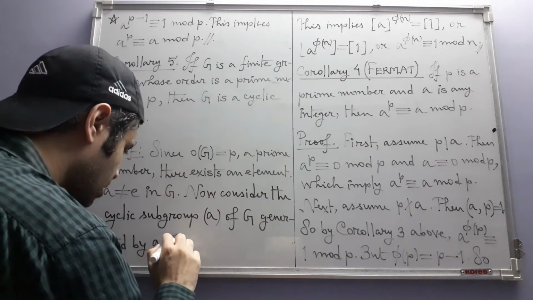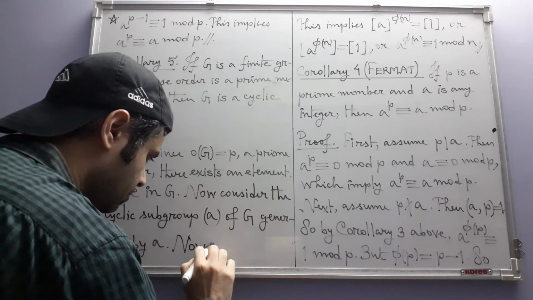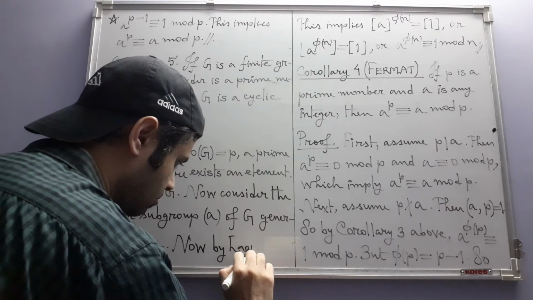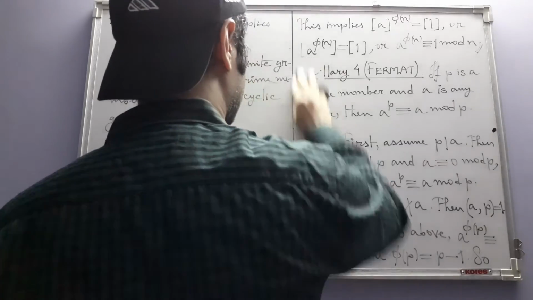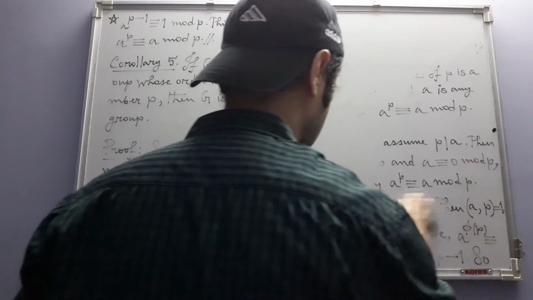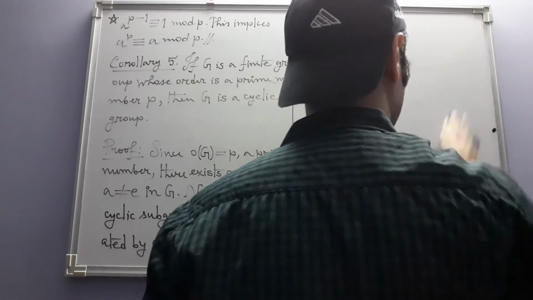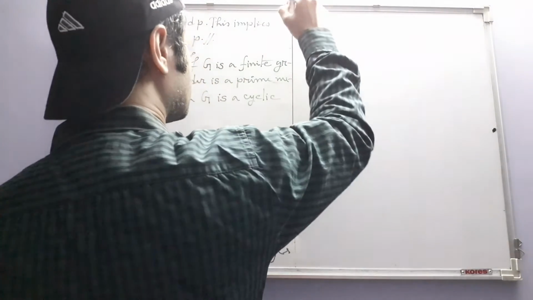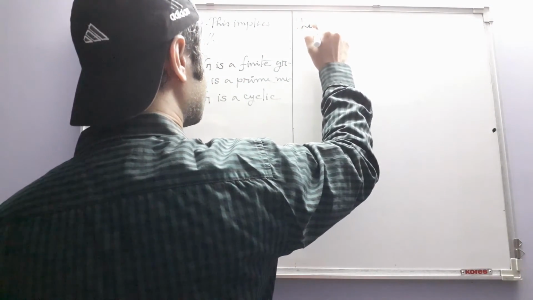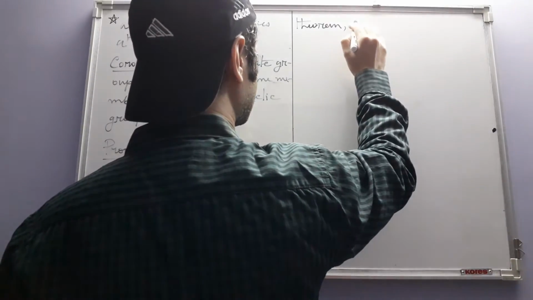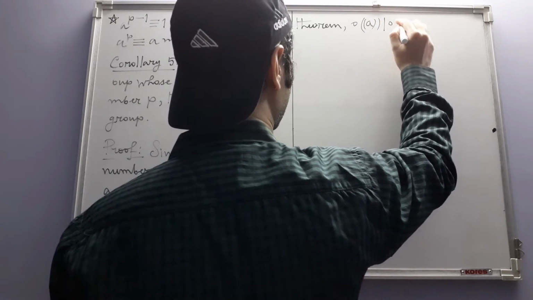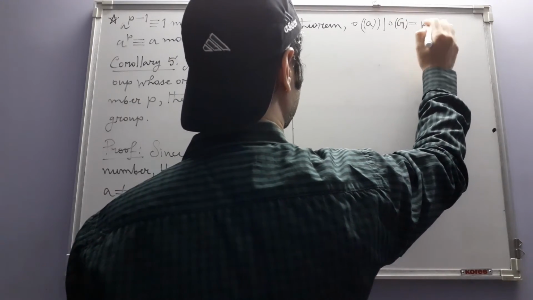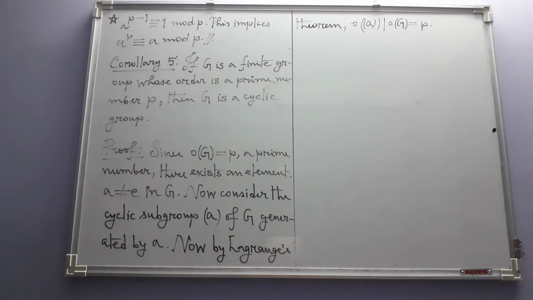Now, by Lagrange's theorem, the order of this cyclic subgroup divides the order of the group, which is a prime number, and we already know that the only positive divisors of a prime number are 1 and the prime number itself.